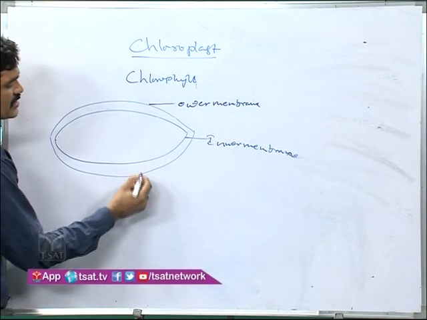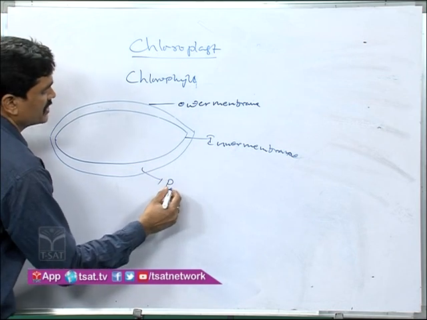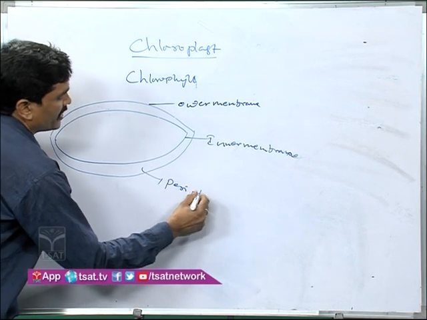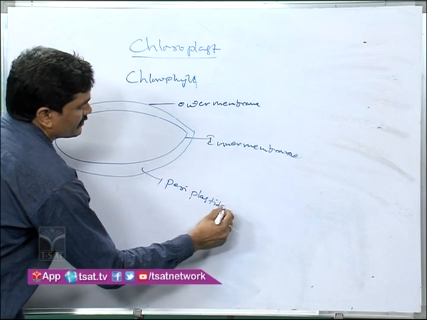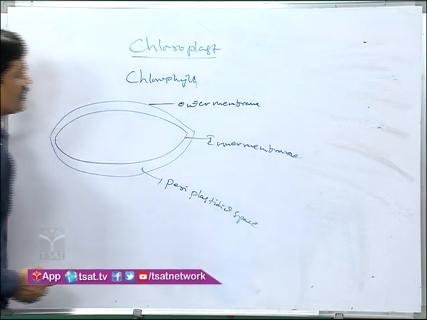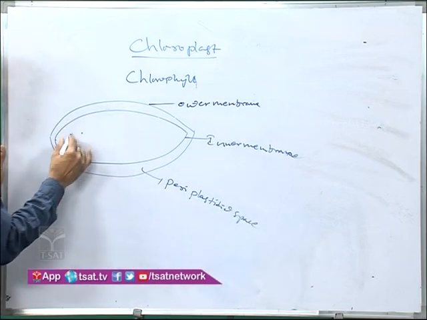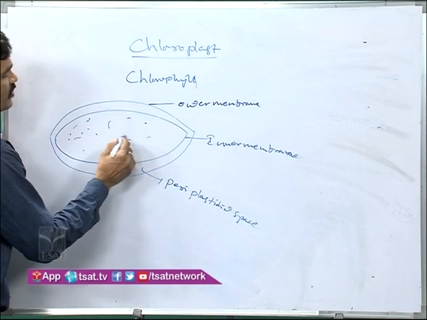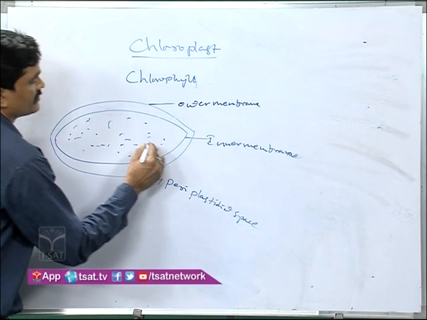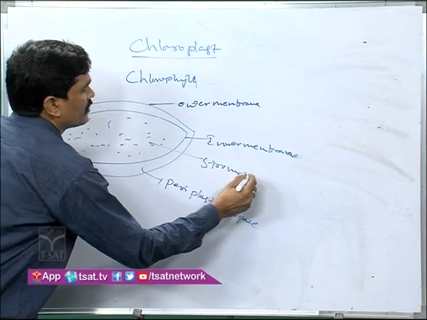Next, the space between the two membranes is called the periplastidial space. Inside that, a liquid-like structure is there, which is called the stroma.